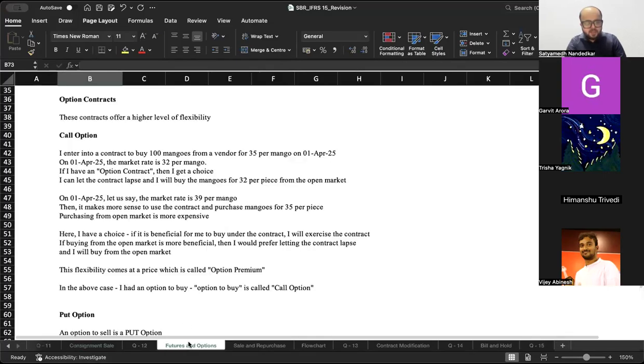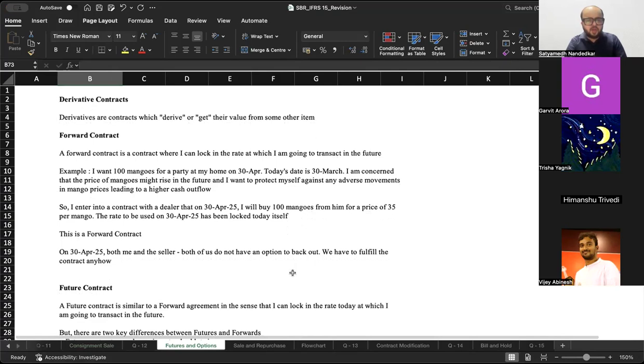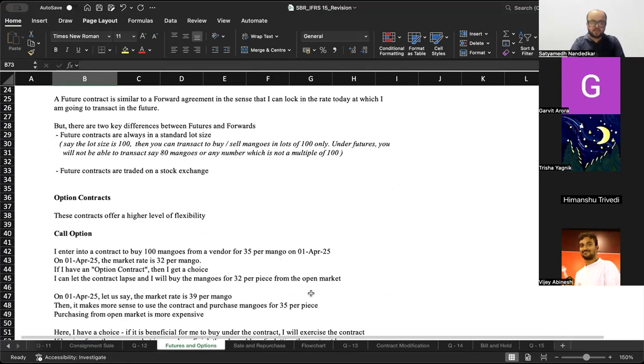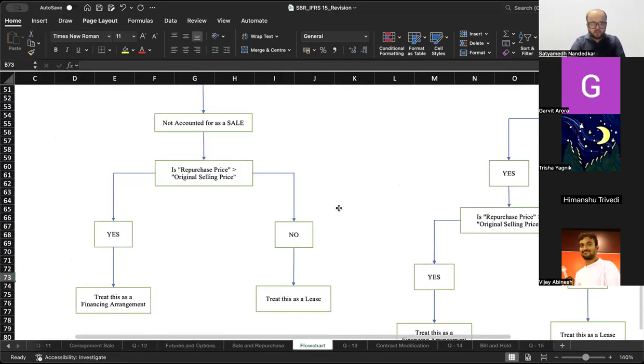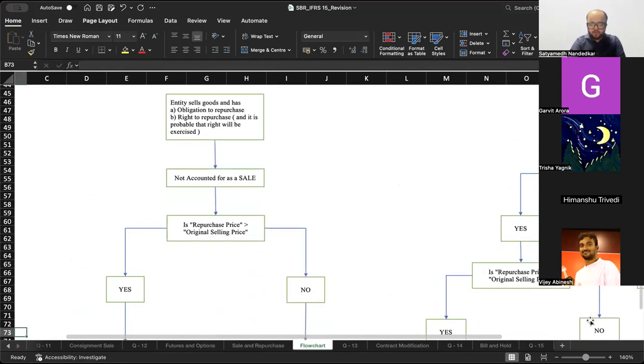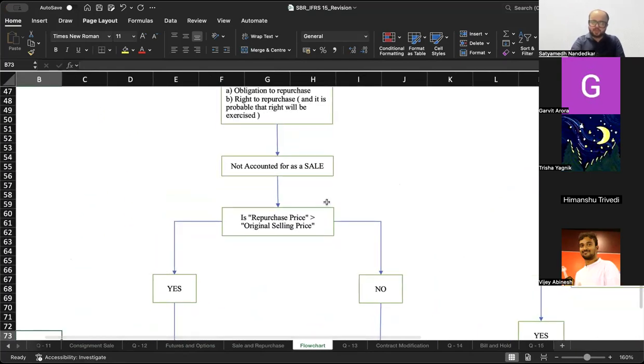Okay. Now there is a special type of transaction called futures and options. Here, futures and options are not tested or discussed in the same level of detail in which they are discussed in AFM. I'll just give you a basic understanding of what futures and options are, and then all you have to do is refer to these flowcharts. You follow these flowcharts and you will always get your answer right.